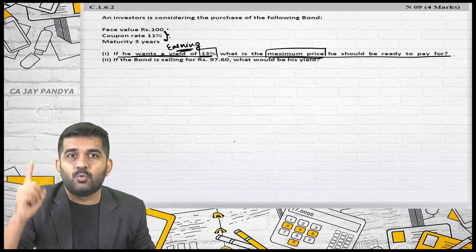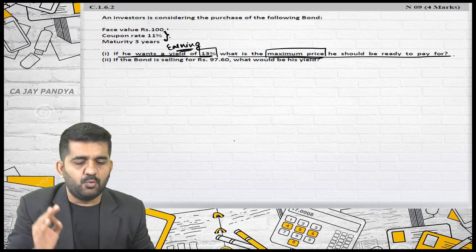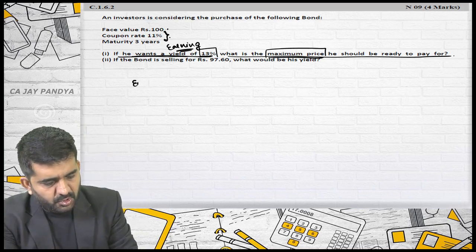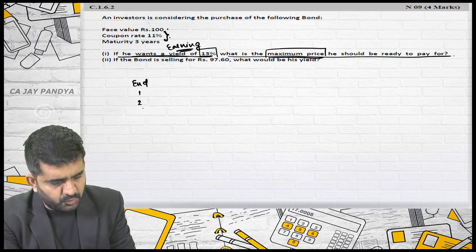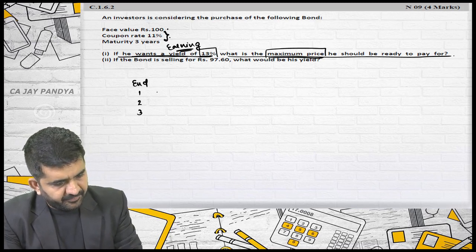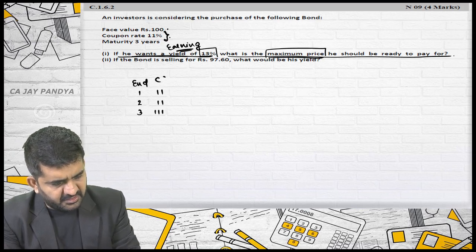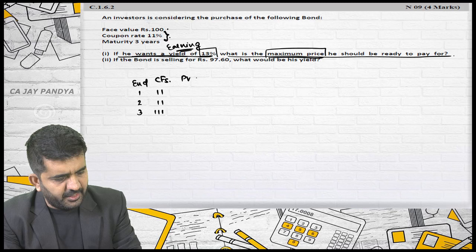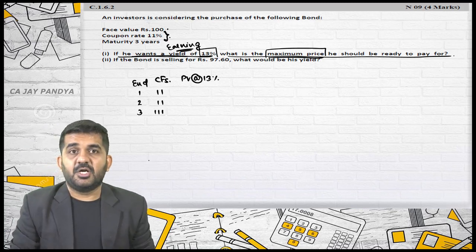Remember our golden rule of finance: present value of a future cash flow. These are my future cash flows for years 1, 2, 3: 11 rupees, 11 rupees, 111 rupees. I need to find out the present value at my discount rate, 13%. One more question again.